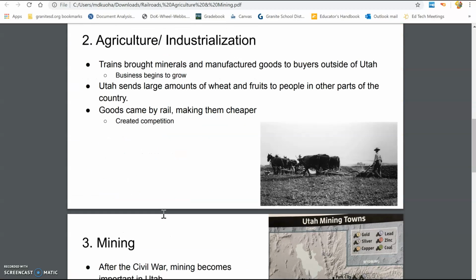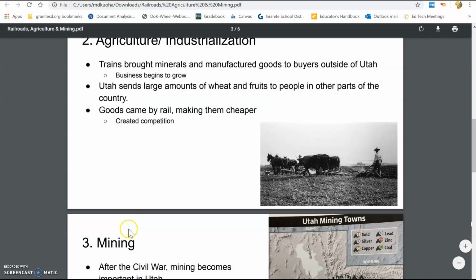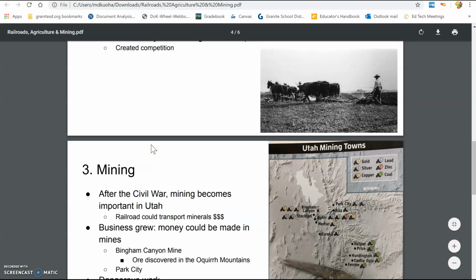Speaking of agriculture, it means farming. Okay, so we're starting to get a lot more technology and tools to build more advanced farms. Trains brought minerals and manufactured goods to buyers outside of Utah. Business begins to grow because they're sending their goods to and from, so they're making more money off of what they can grow and sell. Utah sends large amounts of wheat and fruits to people in other parts of the country. Goods came by rail, making them cheaper, and that created competition.